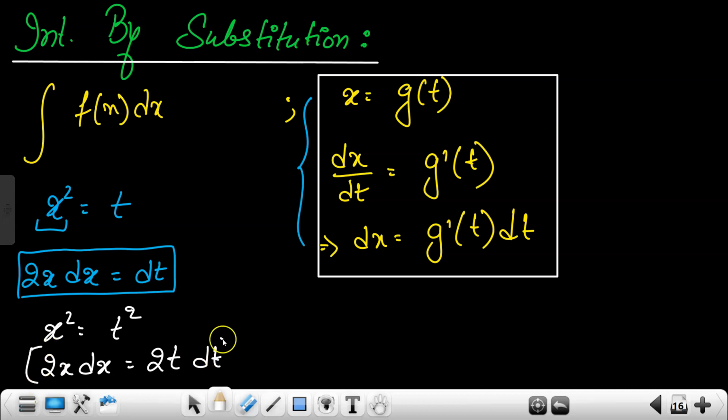Easy na? Do one for my sake. We are taking x cube to be t to the power 4. Do it.